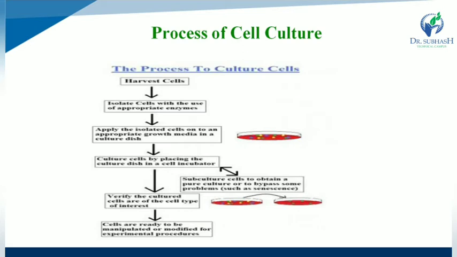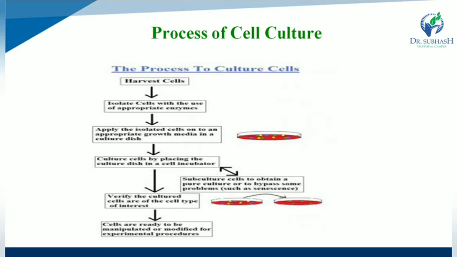The culture dish already contains growth medium, and the isolated cells are placed in it. Then the culture dish containing the cells is placed into the incubator, and the cells are subcultured to obtain a pure culture or to bypass some problems.